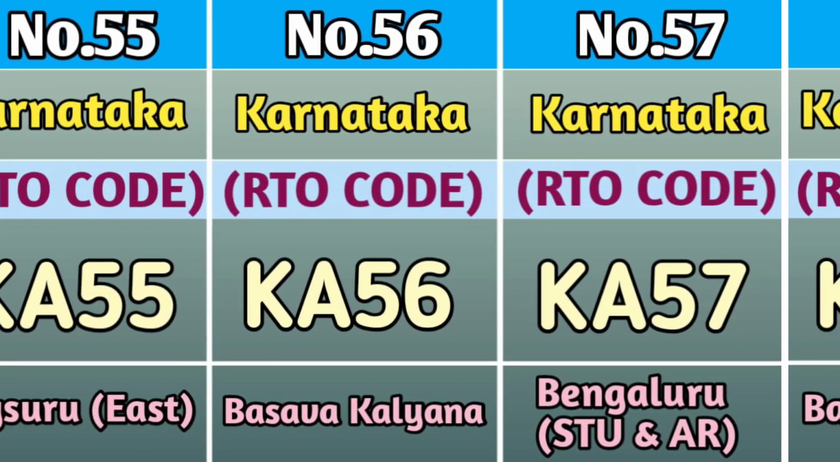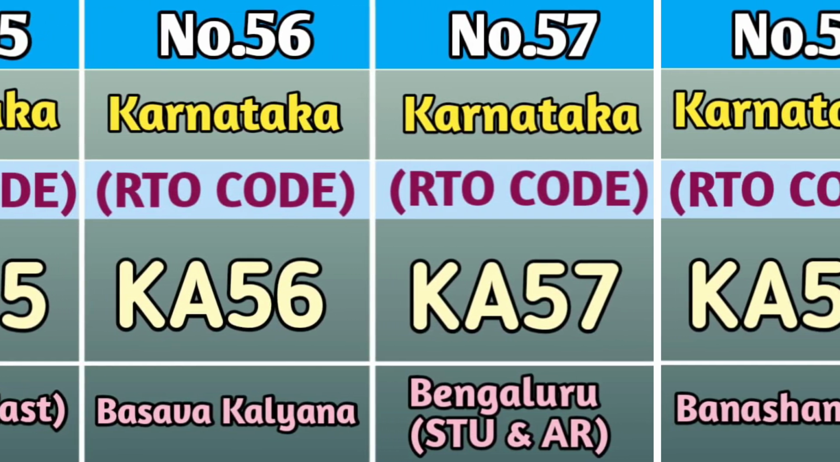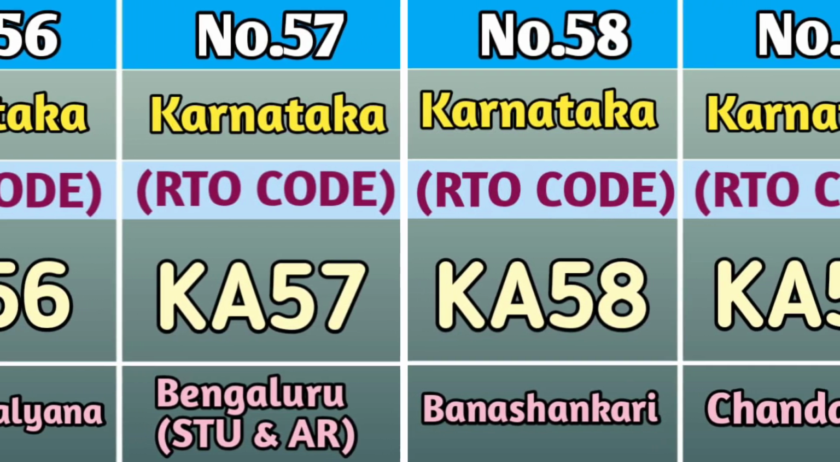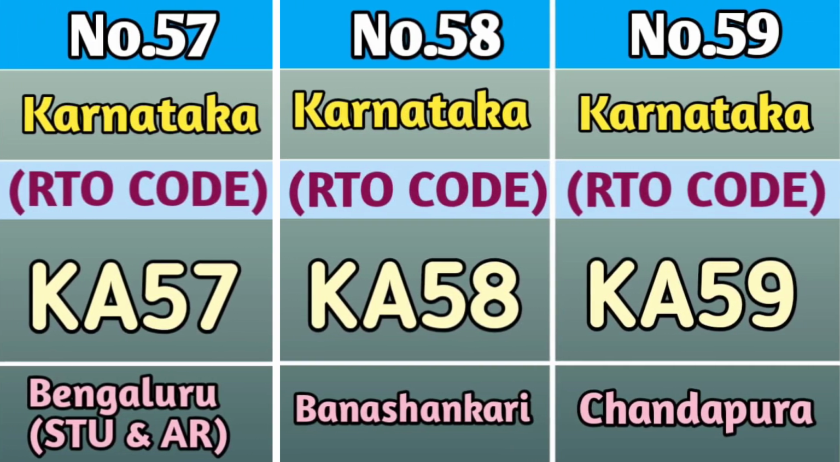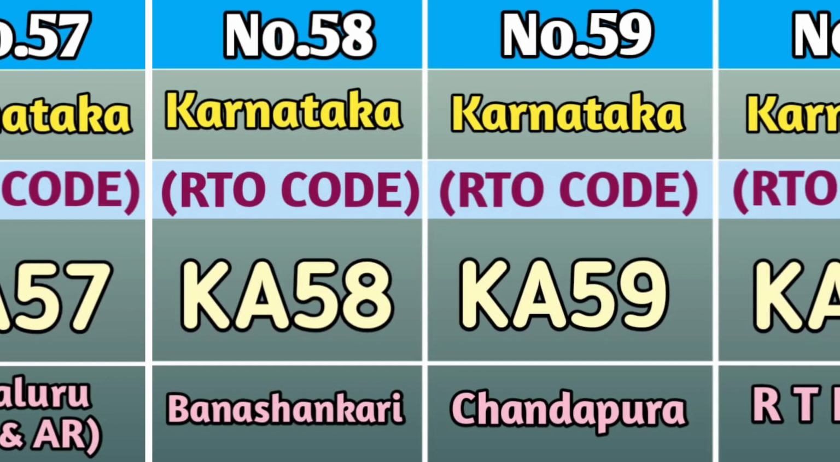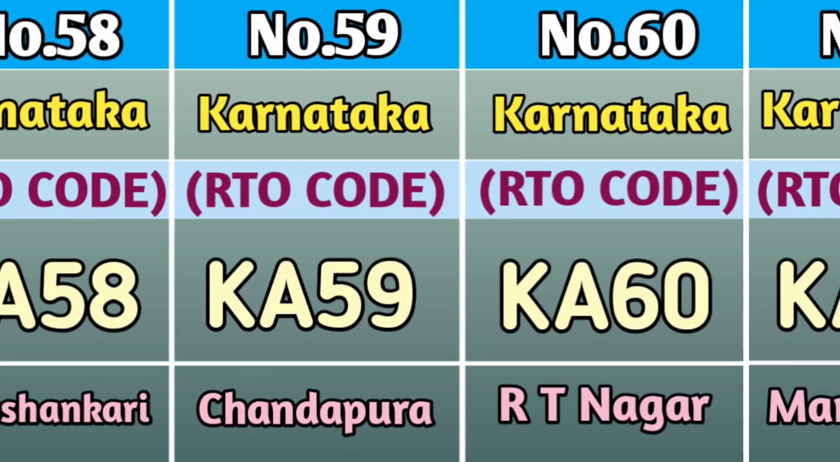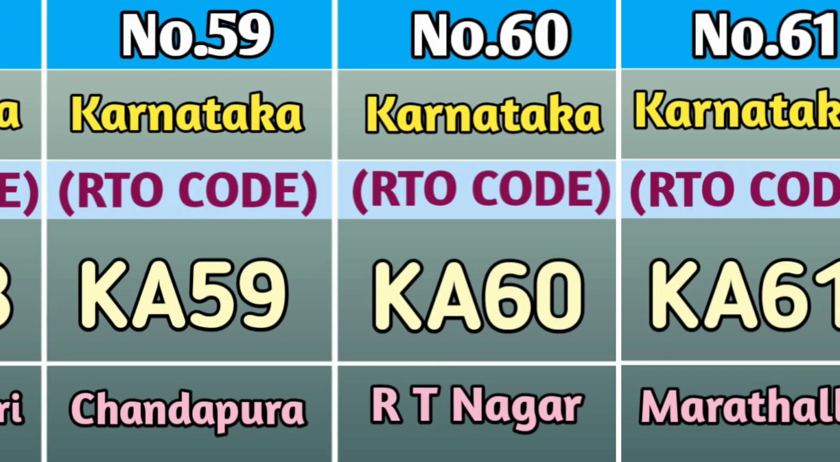At number 56, we have Basavakalyan and the RTO code of Basavakalyan is KA56. At number 57, we have Bengaluru STU and AR and the RTO code is KA57. At number 58, we have Banashankari and the RTO code is KA58. At number 59, we have Chandapura and the RTO code is KA59.